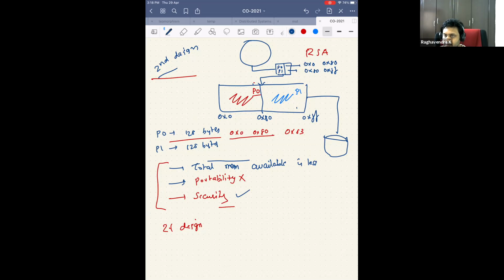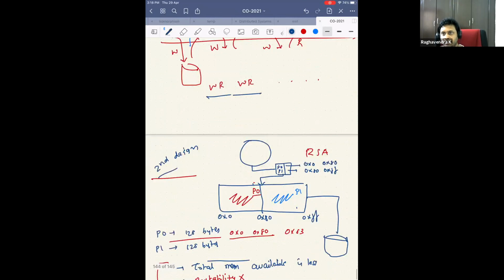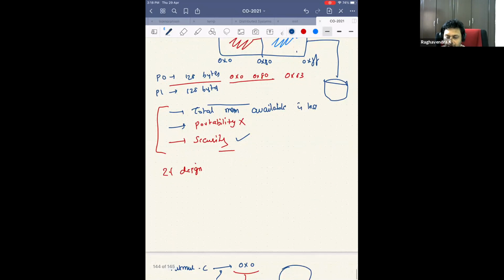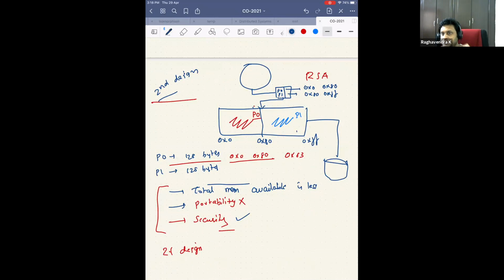You might think that this is a dumb solution, but this was one of the solutions that people explored long before virtual memory came into being. They had this particular table which tried to figure out whether a process is generating an address which it should not be generating, and kill that process. Who will do this, we'll not tackle these questions for now. But let's say somebody is tackling it and somebody is killing the process. So I solved the security issue. Can I solve the portability issue?